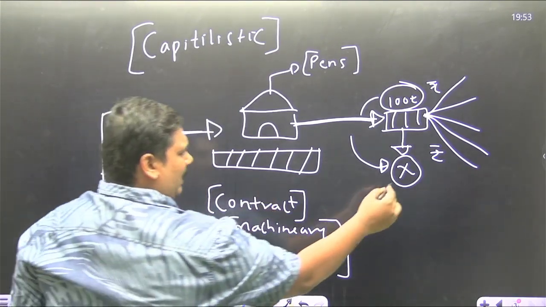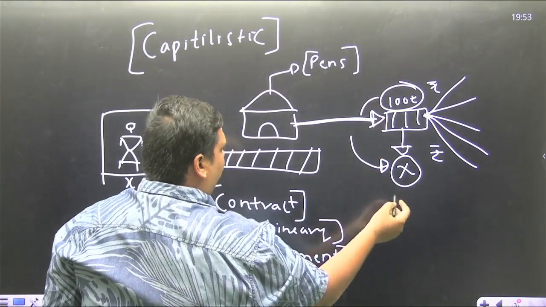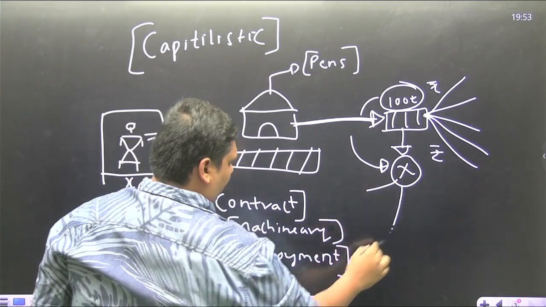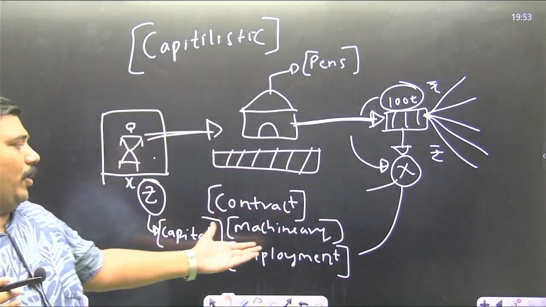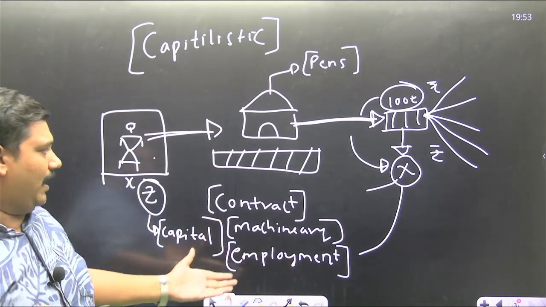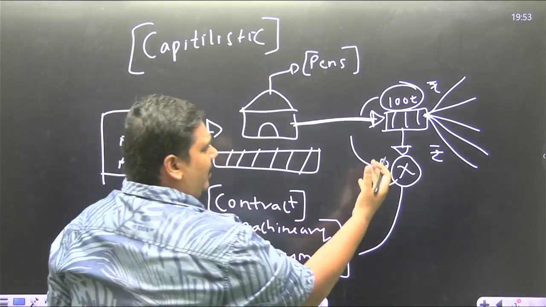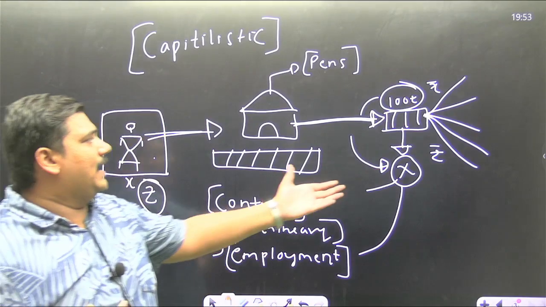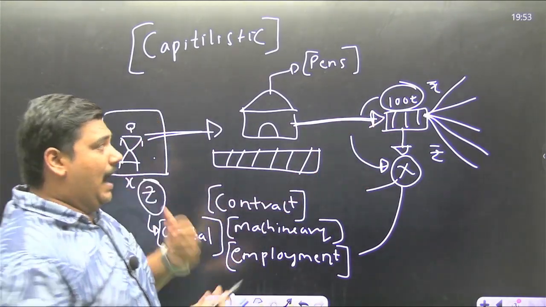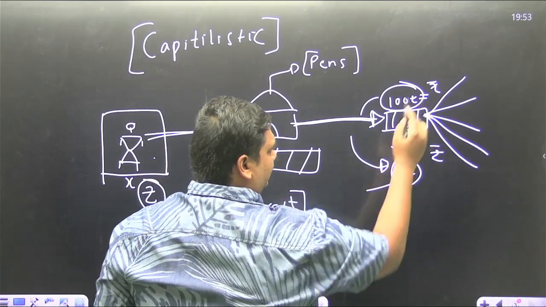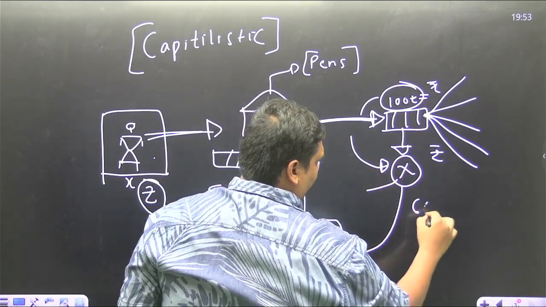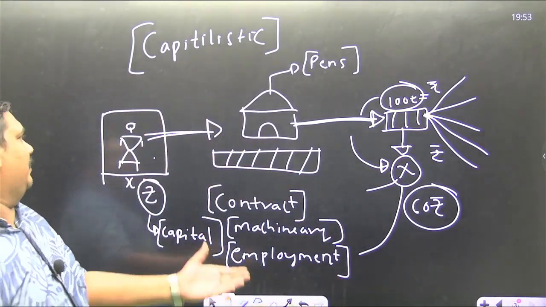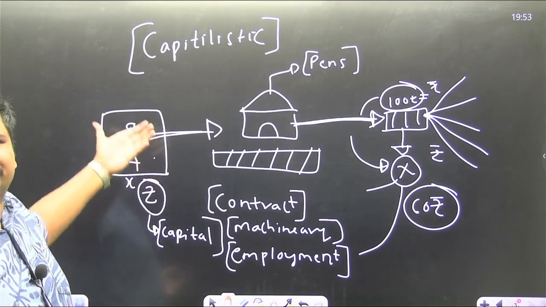Now this individual will use this 100 rupees for maintenance, for providing wages to the employees who are employed in their factory, and various other unforeseen circumstances will be dealt with using this money. And a major chunk of this, let's say 60 rupees, will be a profit that will be held by this individual.